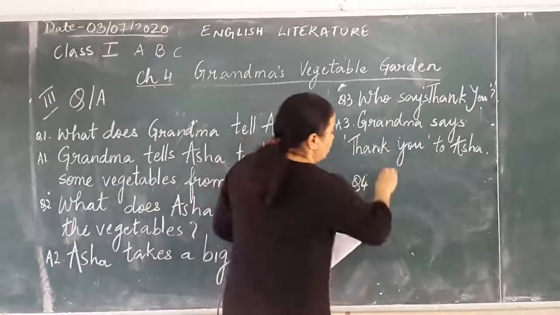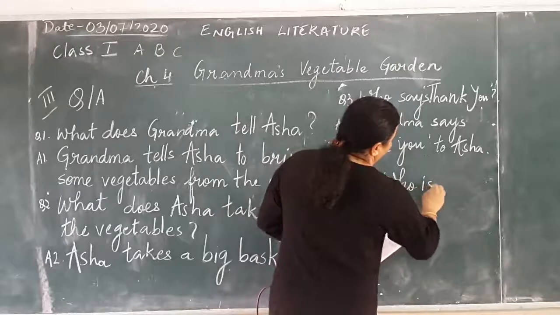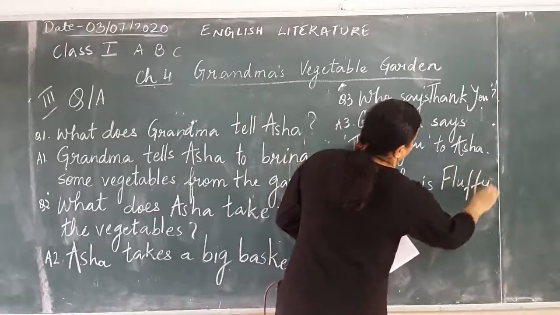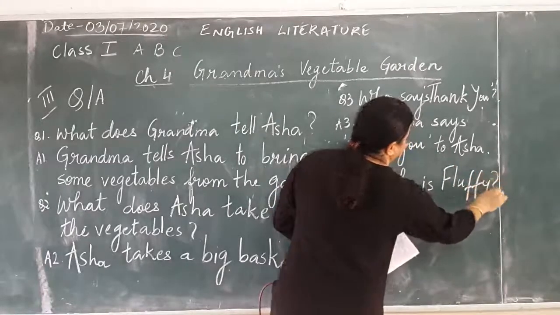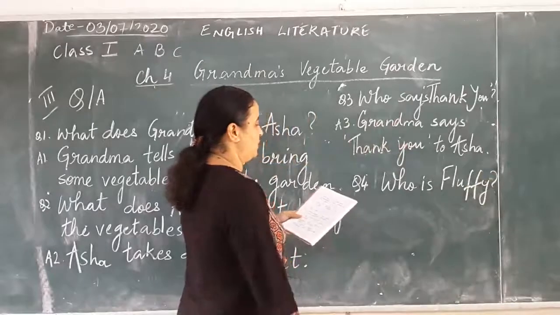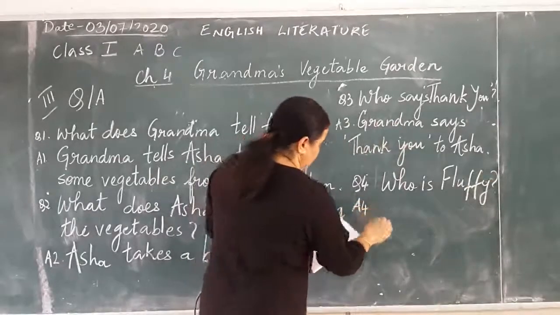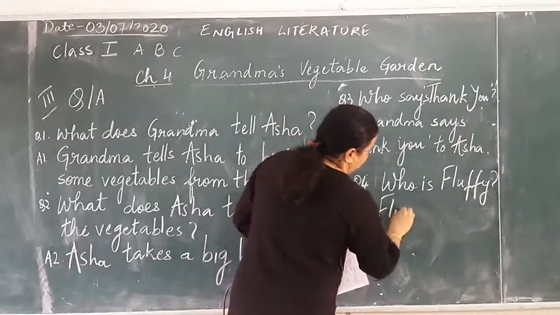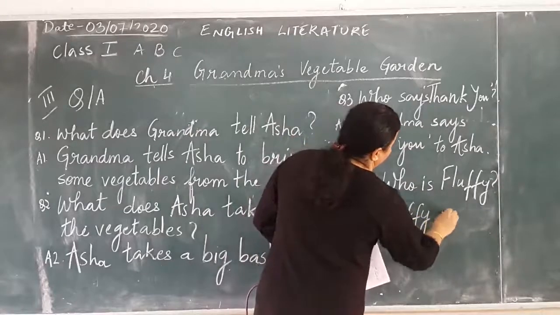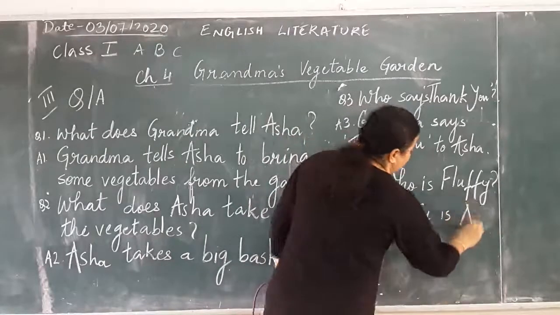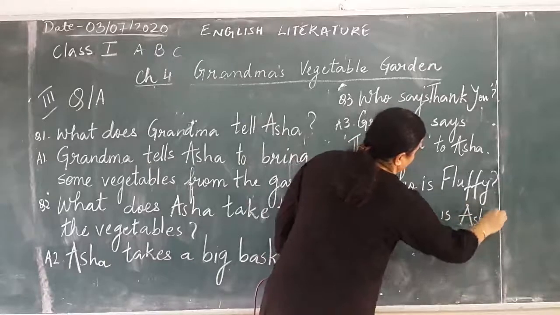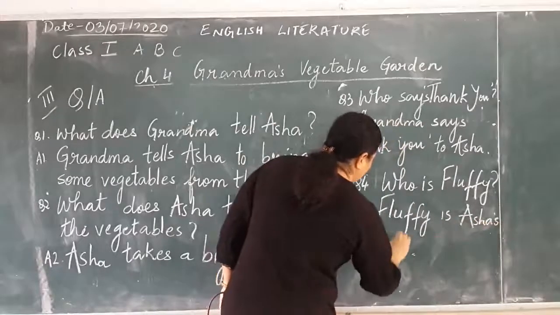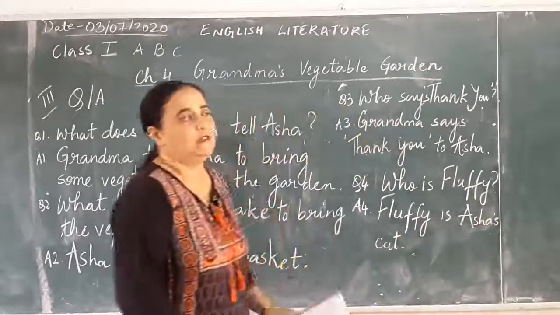Then the last one is question number 4. Who is Fluffy? F-L-U-F-F-Y. Question mark. Who is Fluffy? Question mark. Then you write the answer. The answer is, Fluffy is whose cat? Asha's cat. So these are the 4 question answers.